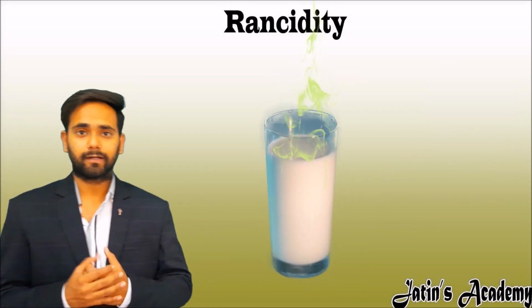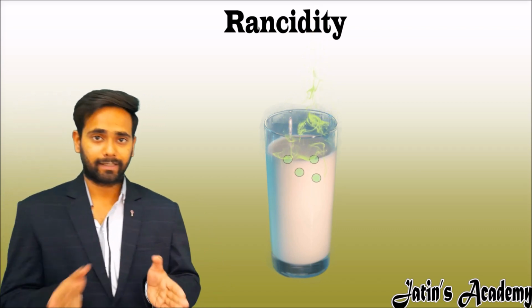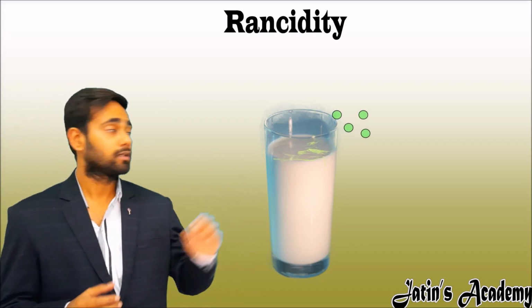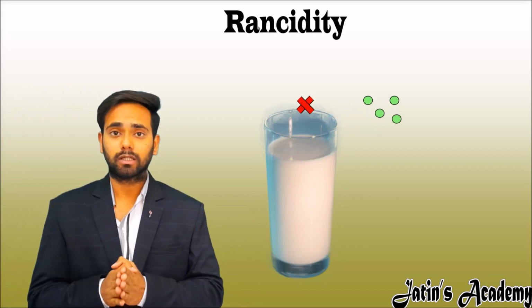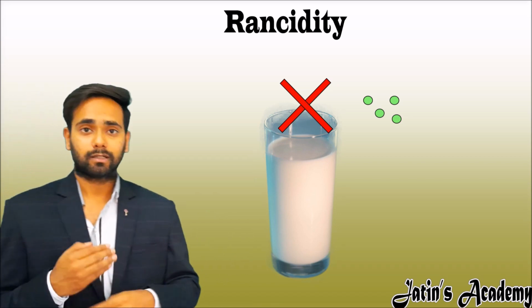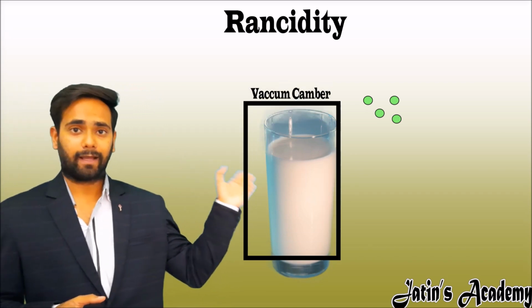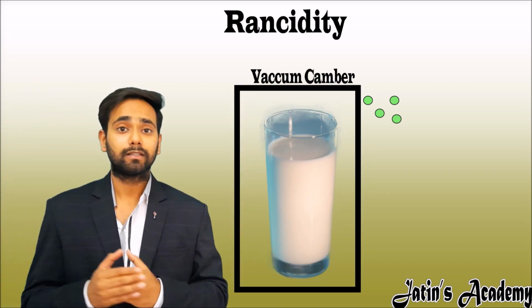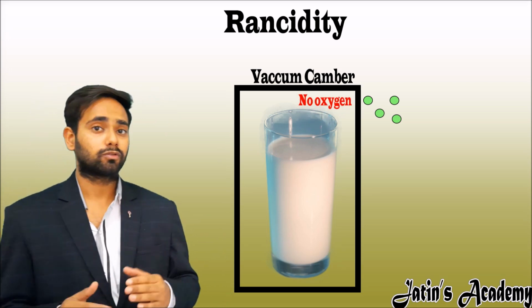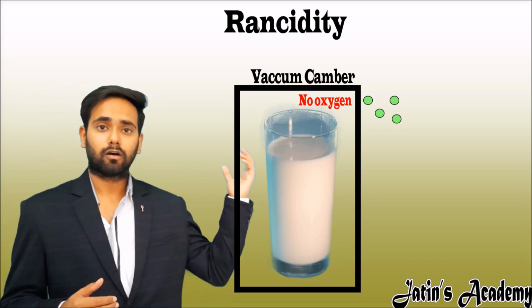Now how to prevent rancidity? The cause of rancidity is actually the bacteria which decompose the food and cause it to get oxidized. It means we have to cut down the contact of the food with the bacteria. How do we cut down this contact? Either we put the food in a vacuum state. In a vacuum state, there is no oxygen or any gas present. Vacuum means there is no gas. So if the food is in no gas, the food will not get oxidized.